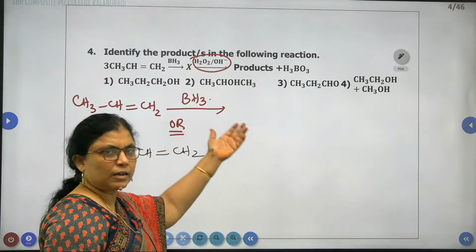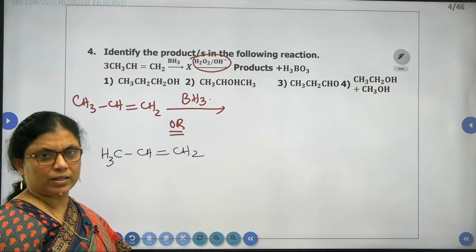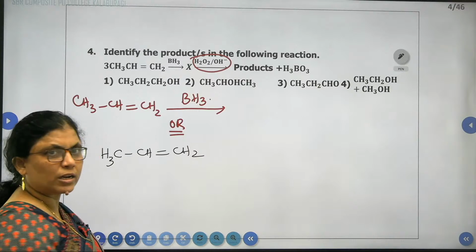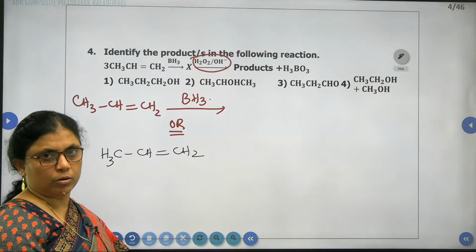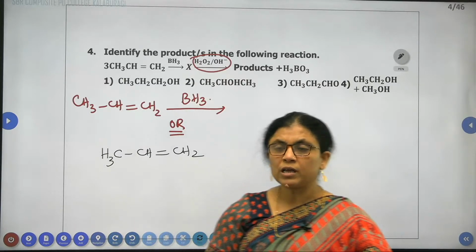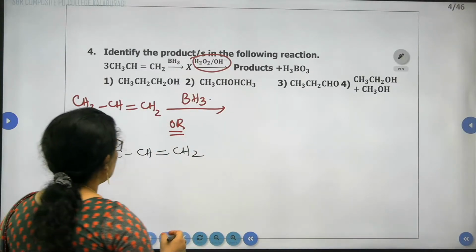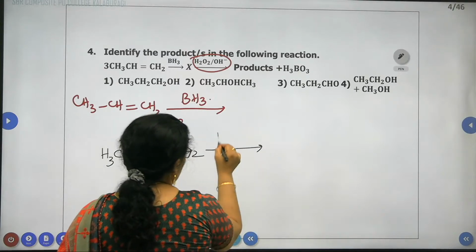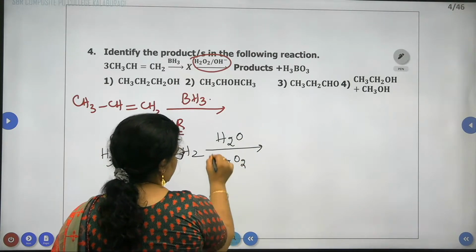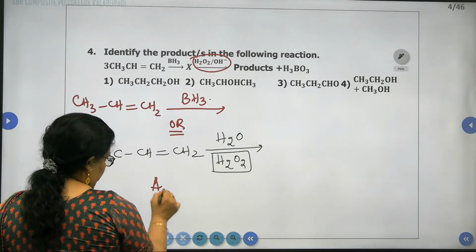If you are writing the theory answer, then we'll write hydrogen on one side and BH on the other side. We'll go on writing the addition reaction. During the addition reaction, carbon-carbon double bonds are always converted into carbon-carbon single bonds, which means alkenes are converted into alkanes. On the basis of this only we are going to decide the answer. Therefore, for this alkene, it is better to add water and write in presence of hydrogen peroxide. Hydrogen peroxide follows anti-Markovnikov's rule.